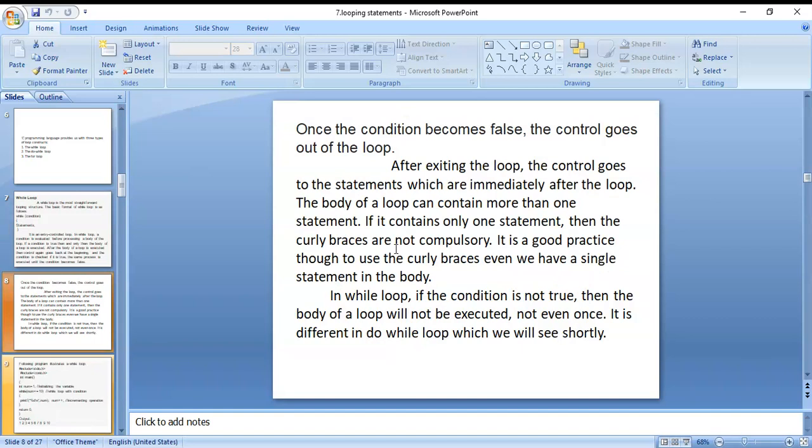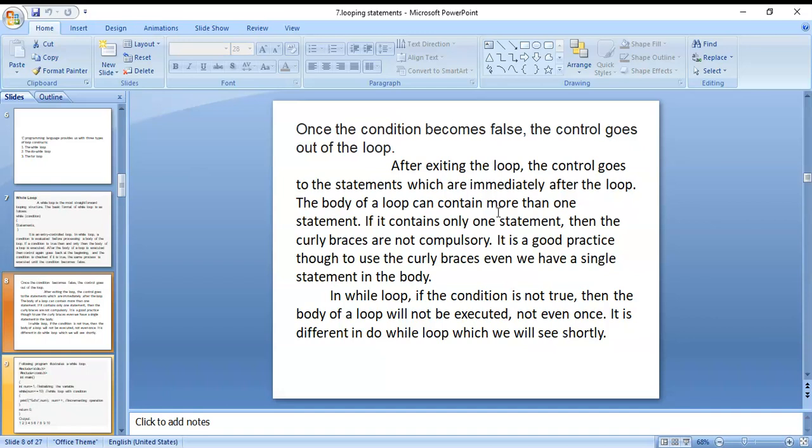Once the condition becomes false, the control goes out of the loop. After exiting the loop, the control goes to the statements which are immediately after the loop. When the condition is false, it comes out of the loop, and the statements immediately after that loop are executed.